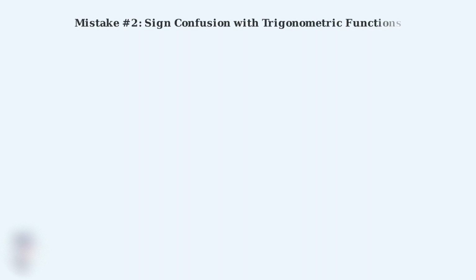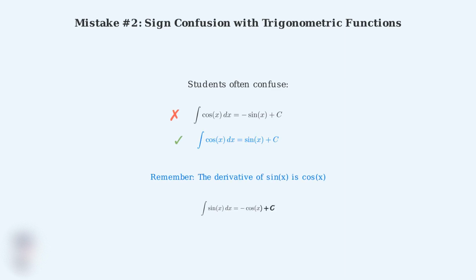The second major mistake is sign confusion. Some students incorrectly think the integral of cosine x is negative sine x plus c. This is wrong. The correct answer is positive sine x plus c. You might be confusing this with the integral of sine x, which does give negative cosine x plus c.